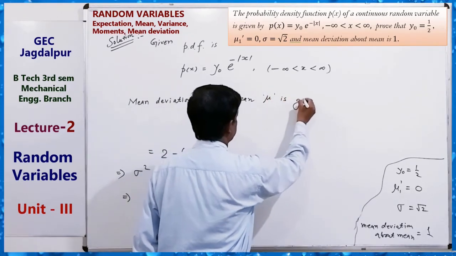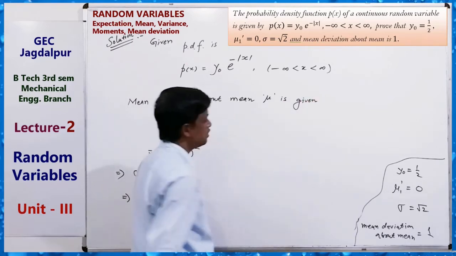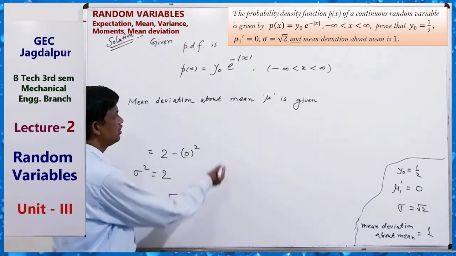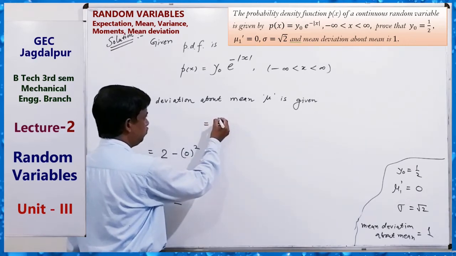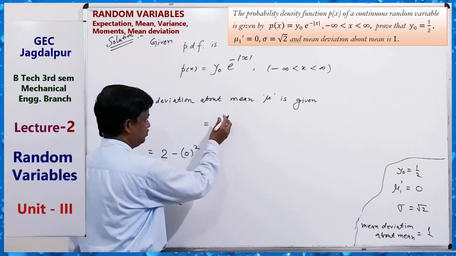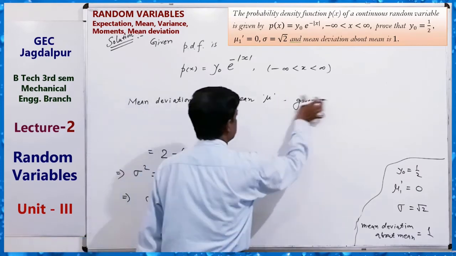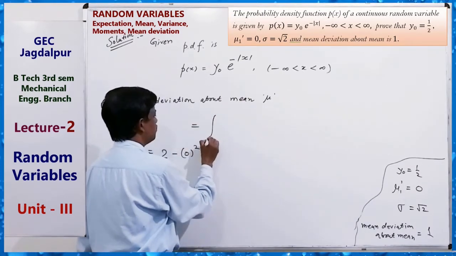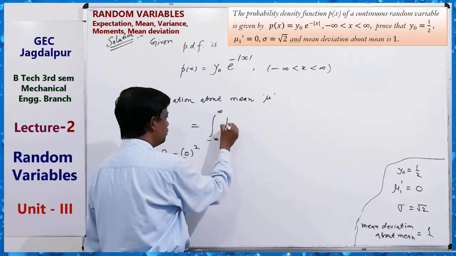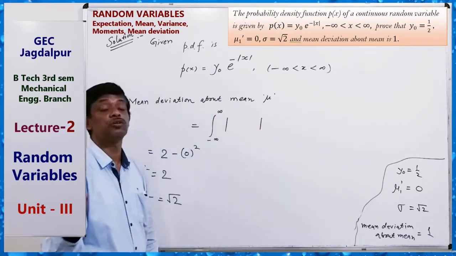The mean deviation of the random variable about mean is given by the integral from minus infinity to infinity. Mean deviation means taking the modulus sign.